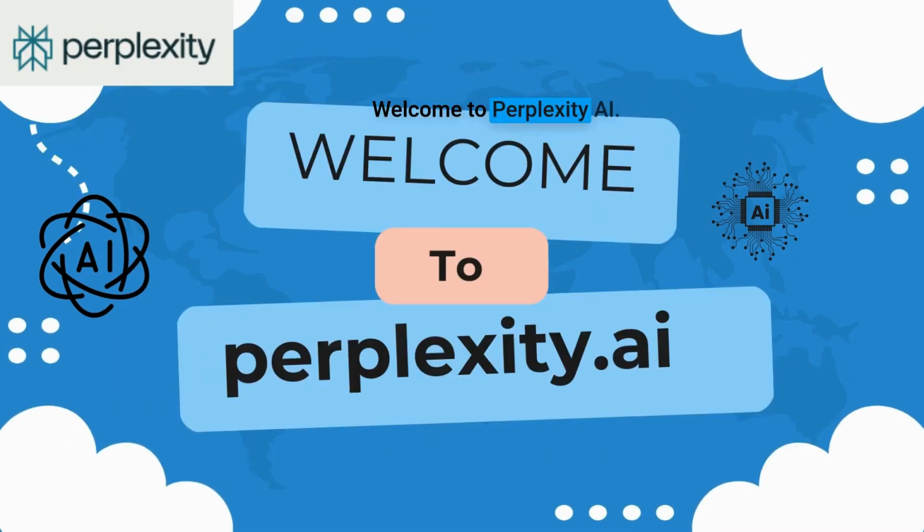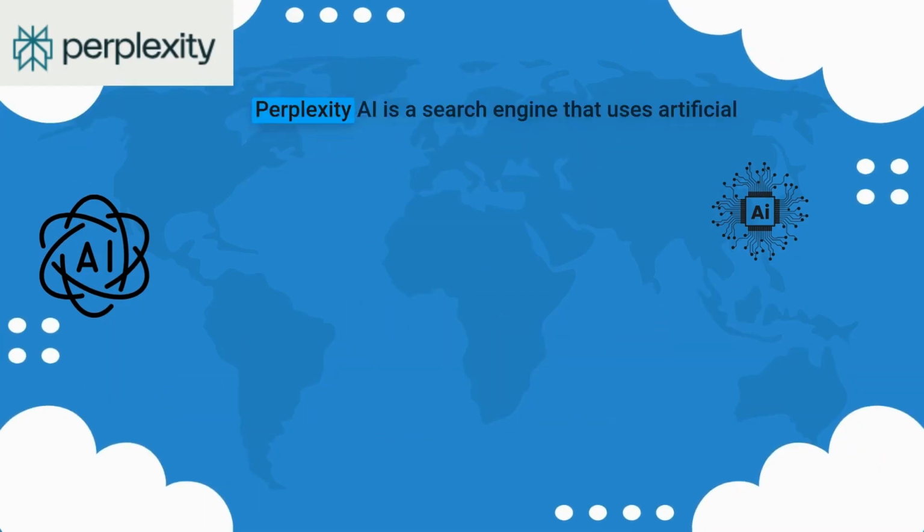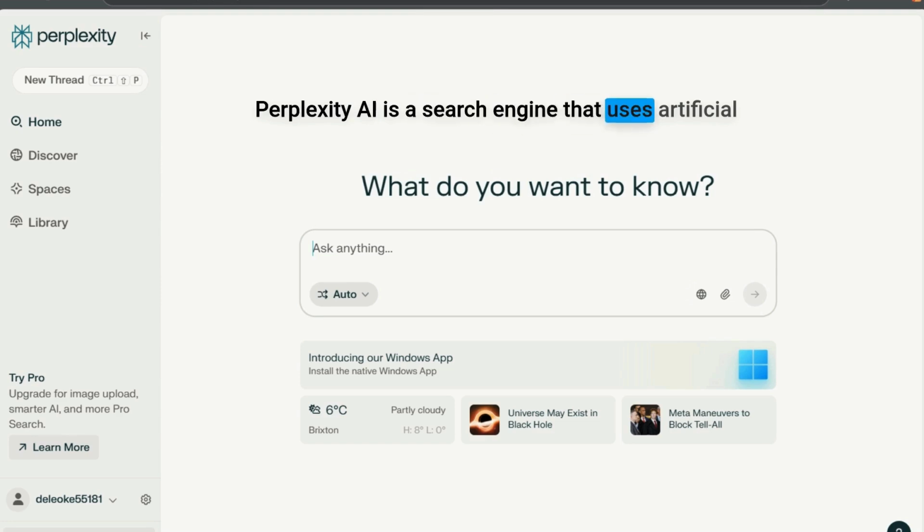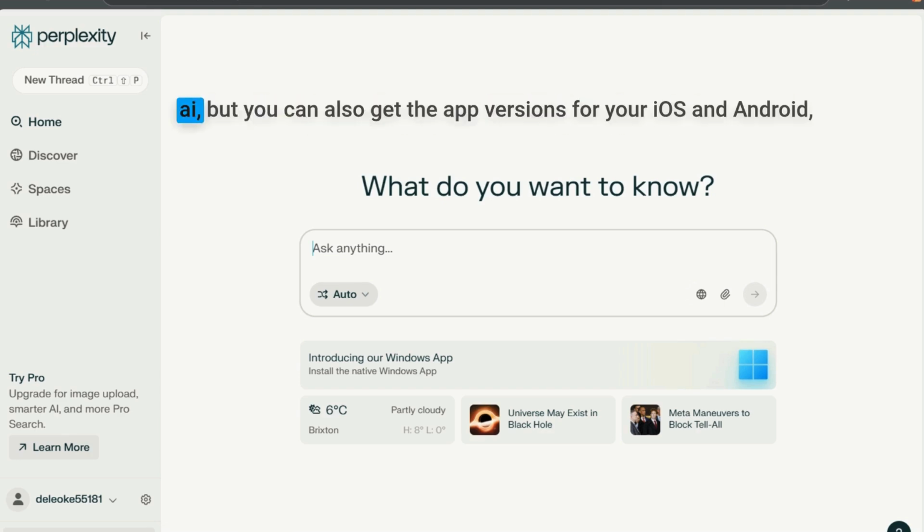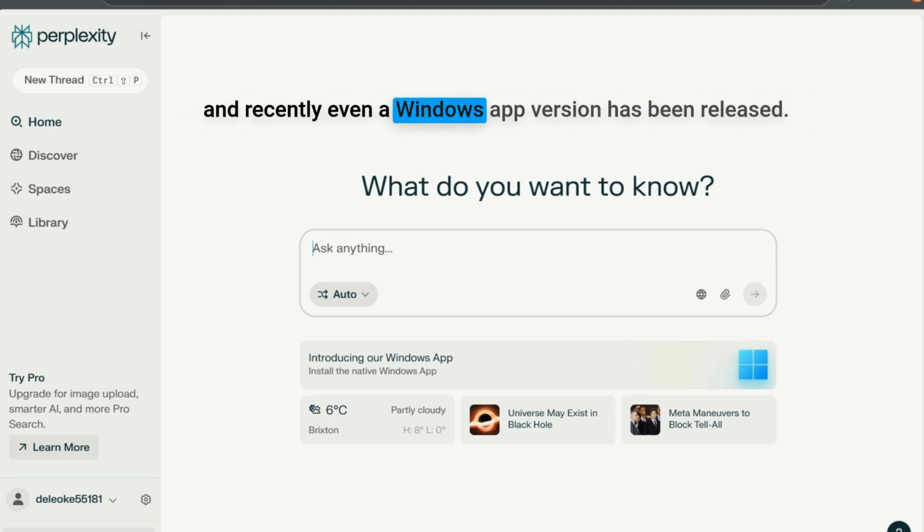Welcome to Perplexity AI. Perplexity AI is a search engine that uses artificial intelligence to answer your questions and inquiries. Here I'll be using the website version of it found at perplexity.ai, but you can also get the app versions for your iOS and Android. And recently, even a Windows app version has been released.